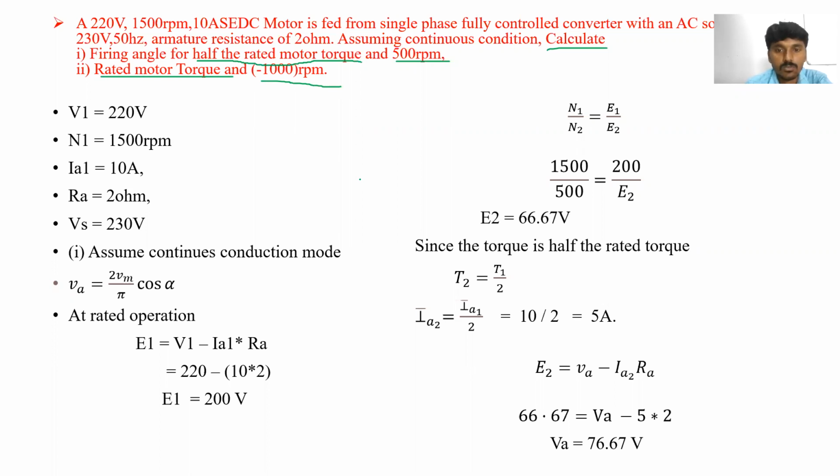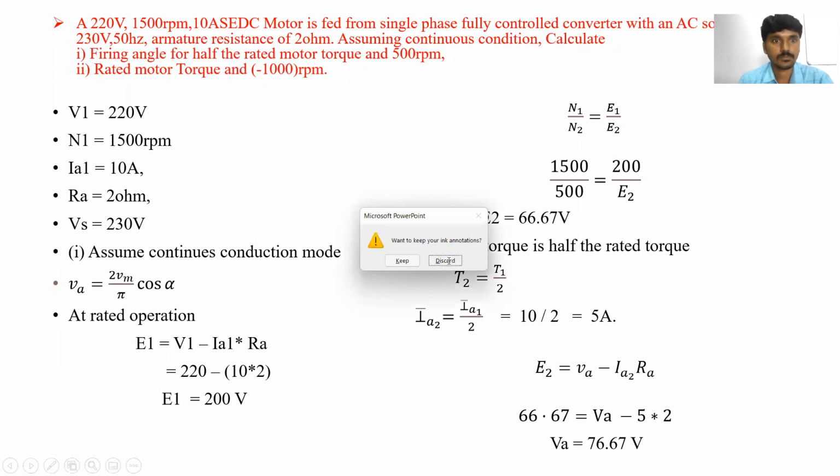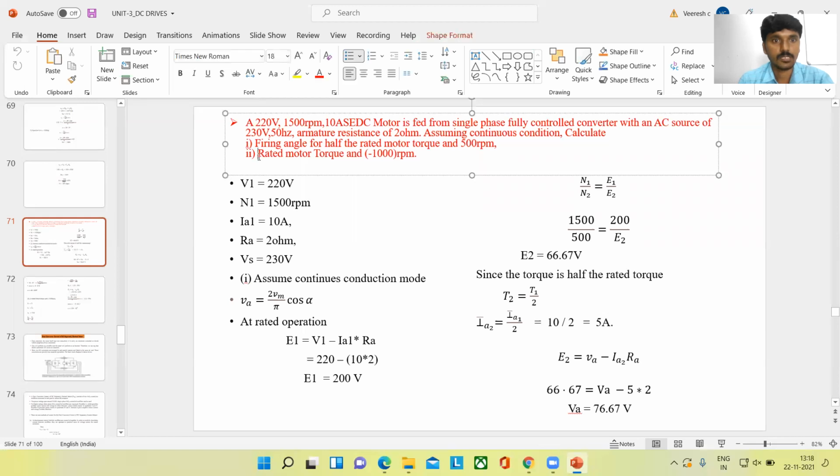So what do we have to find out here? Can anybody tell, please? What has been given in the numerical and what are we going to find out? What do we have to find out, Swapnali? Yes, sir.